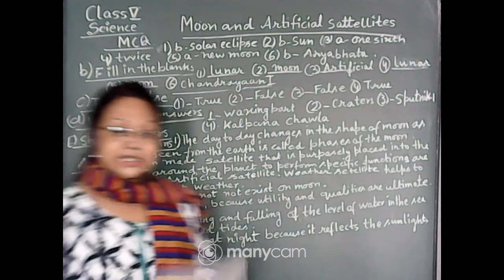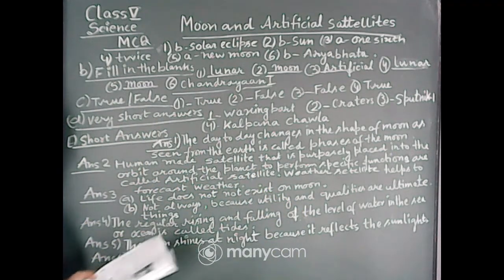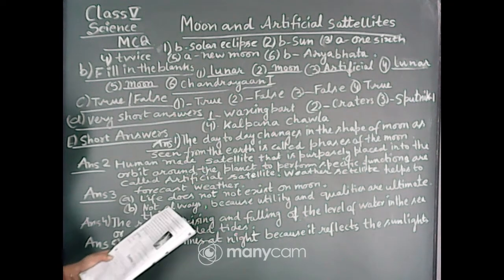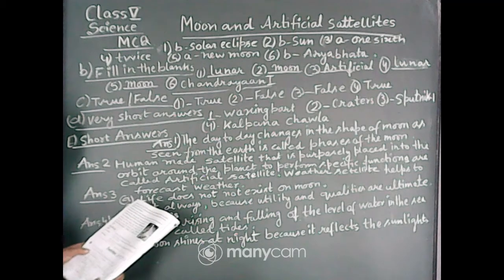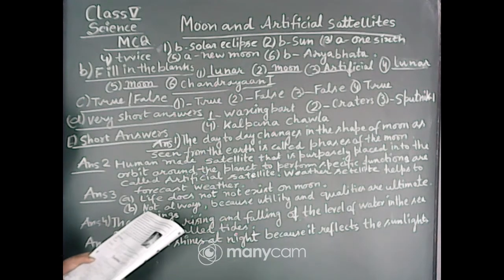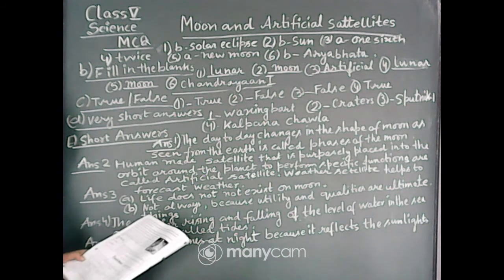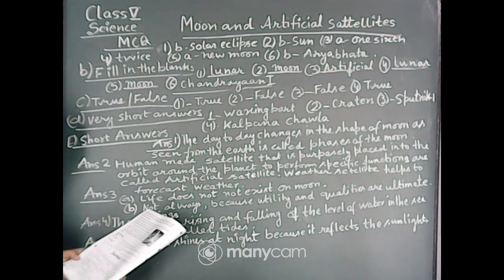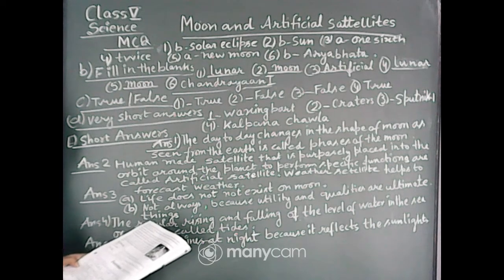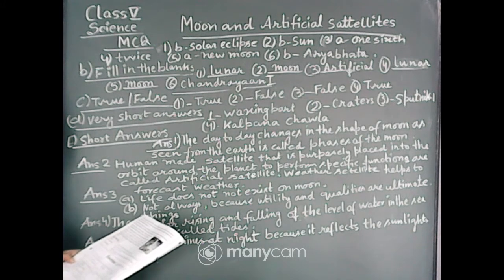So see, first MCQ pattern question: when the moon comes between the sun and the earth, it is called a solar eclipse. Second, the moon reflects the light of the sun. Third, the gravity of the moon is 1/6. And fourth, every day high tide occurs twice. Okay, that is B, twice.